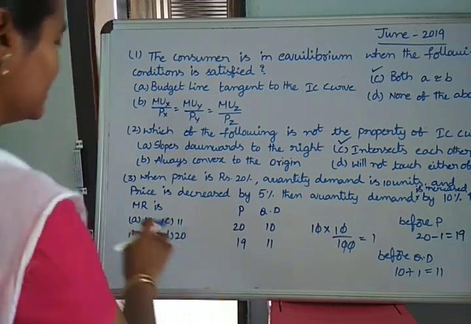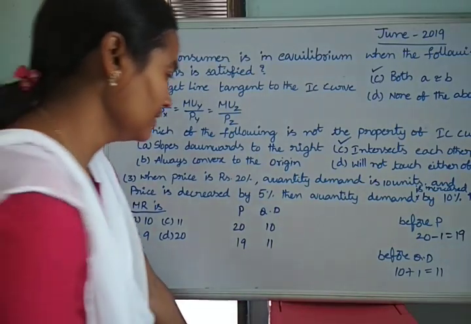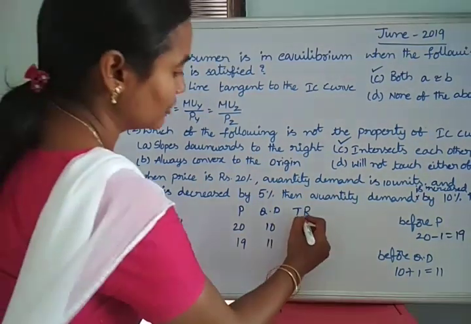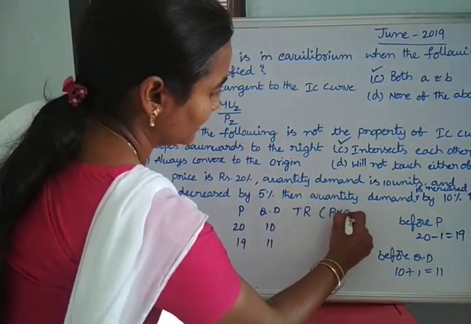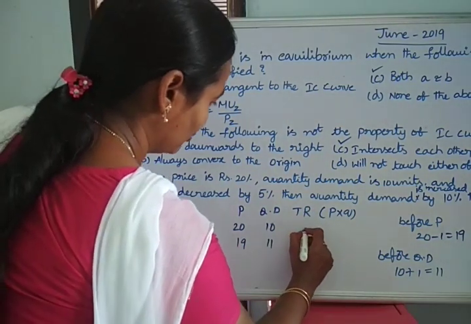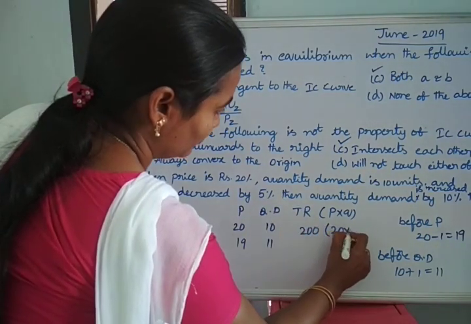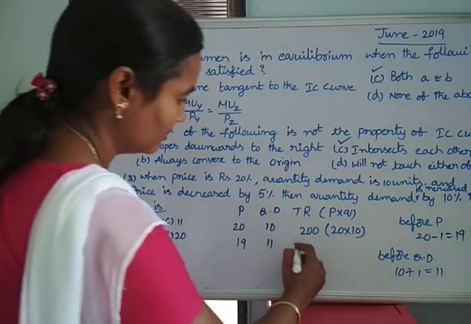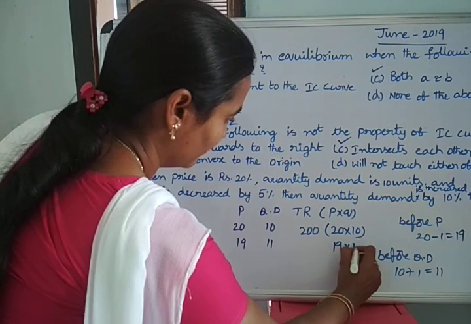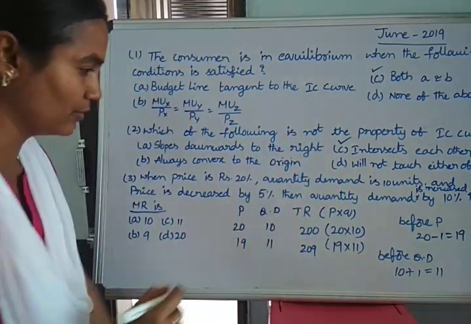Then the question is: calculate MR. For calculation of MR, compulsorily we take TR. How can we calculate total revenue? Price into quantity demanded. 20 into 10 is equal to 200. Next, total revenue is price into quantity: 19 into 11. 19 into 11 is nothing but 209. This is the total revenue.